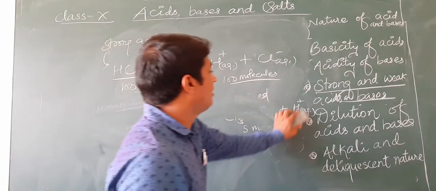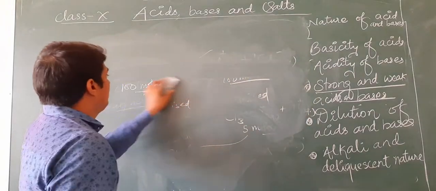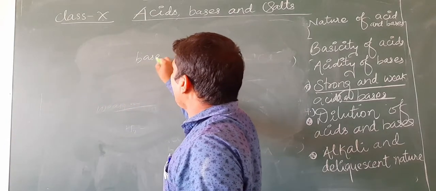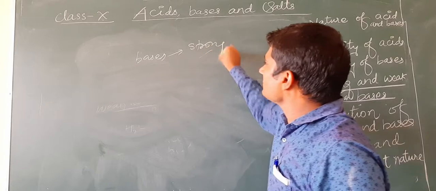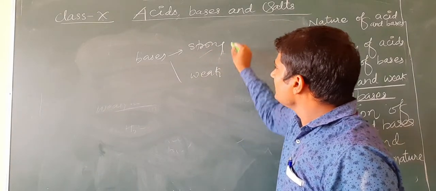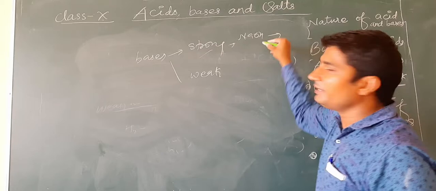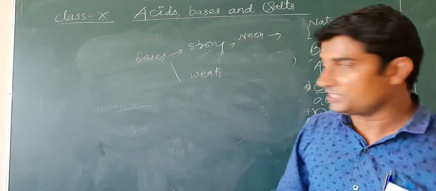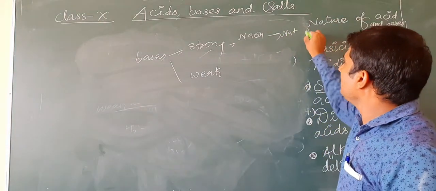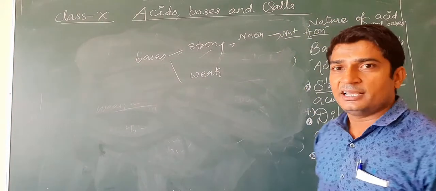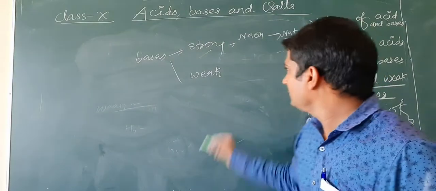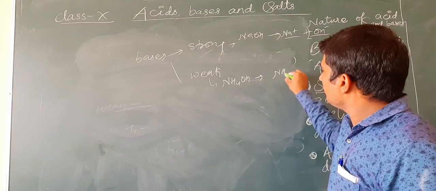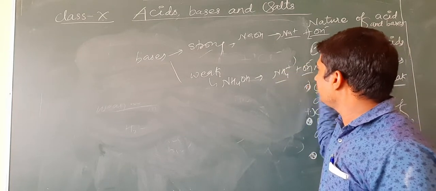The same thing is true for bases, strong and weak bases. Strong bases are completely ionized. Completely ionized means whatever amount we take, that whole amount undergoes dissociation to produce ions, for example Na plus ions and OH minus ions. Now this one is NH4OH, giving NH4 plus and OH minus.